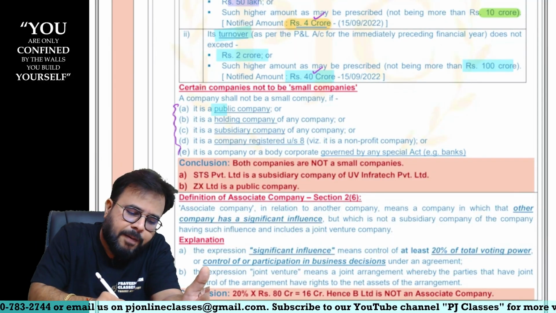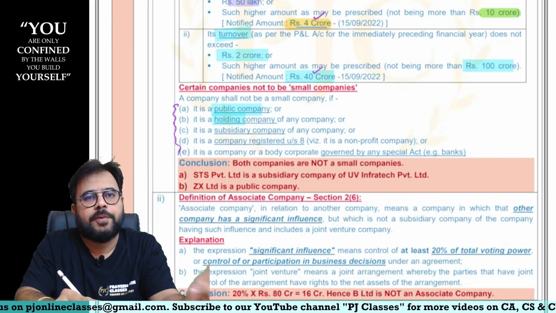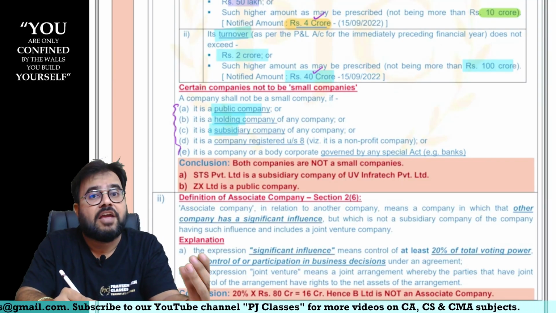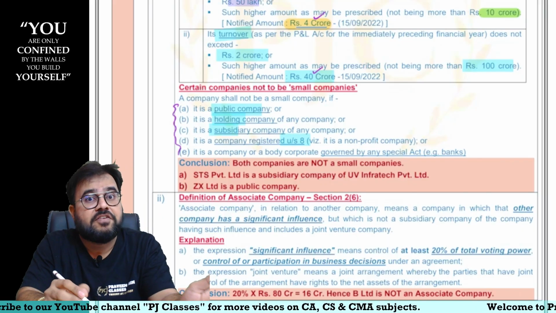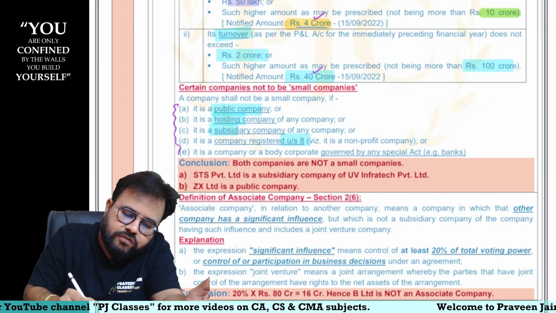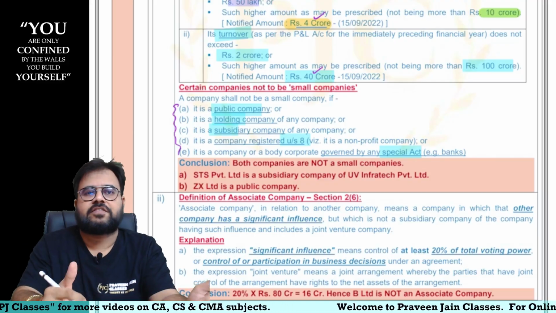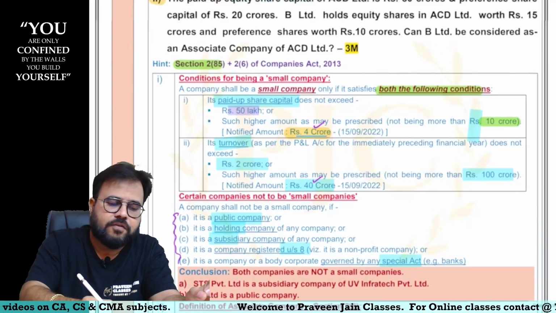One, if you are a public company, then you cannot be called as a small company. If you are a holding company, you cannot be called as a small company. If you are a subsidiary company, you cannot be called as a small company. If you are a Section 8 company, you cannot be called as a small company. Or you are a company which is governed by any special law, sir. You are governed by any special law, then also you cannot be enjoying the status of a small company. Now, this is your full-fledged answer for small company, sir.